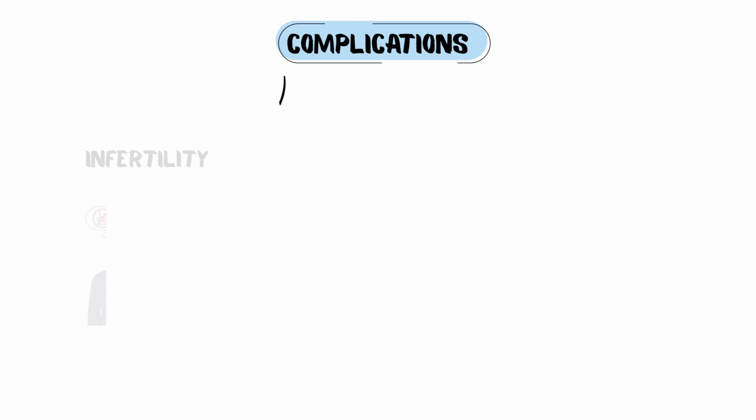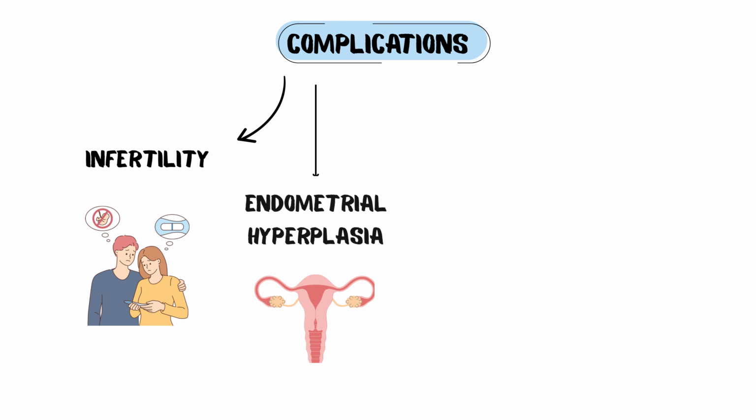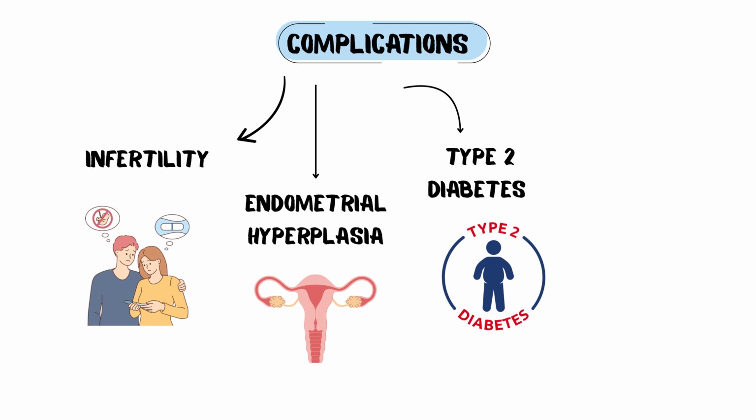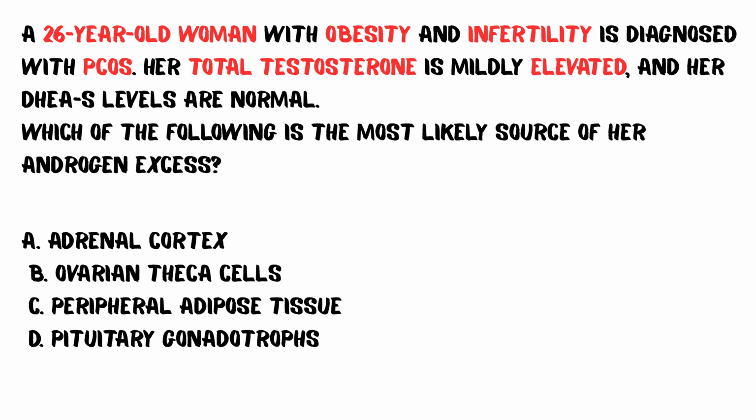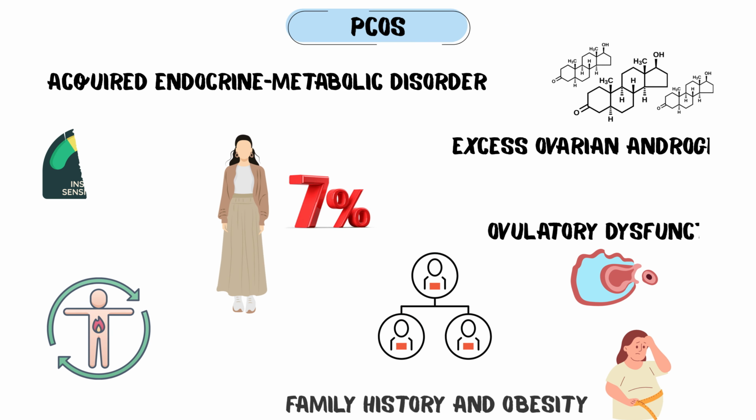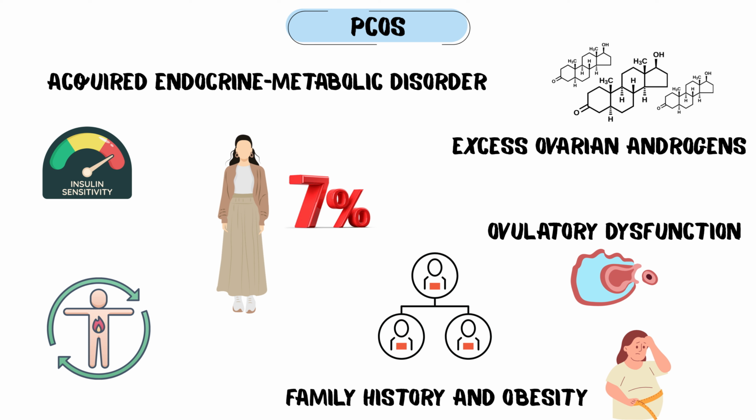Complications include infertility, endometrial hyperplasia and cancer due to unopposed estrogen, type 2 diabetes and cardiovascular disease. Now let's go back to our clinical question. If you chose option B, that's correct. PCOS equals insulin resistance leading to androgen excess, which causes ovulatory failure. Understand this mechanism, and PCOS will never feel confusing again.